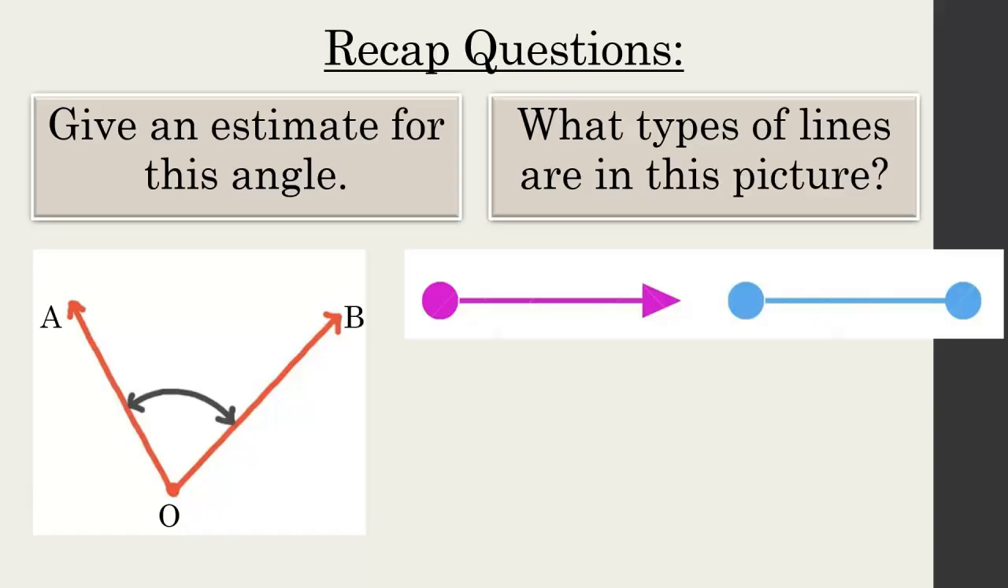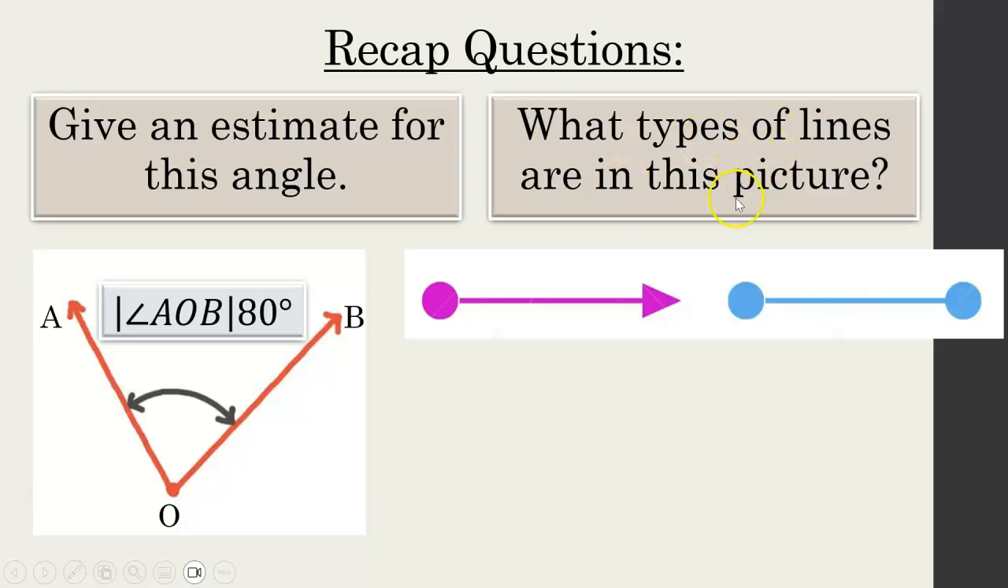Okay, I'll give you a minute to do these recap questions. So give an estimate for this angle and write it down obviously. So I just said the size of angle AOB. You could have also written BOA. Now I should have written equals 80 degrees. So it's not exactly 90 degrees. It's not a right angle, it's acute, but it's nearly a right angle, so I said 80 degrees.